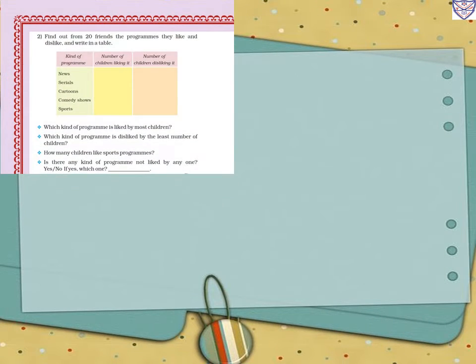Now next page. Number 2, find out from 20 friends the programs they like and dislike and write in a table. So kinds of programs: news, serials, cartoons, comedy shows, sports, number of children liking it and number of children disliking it. So we have to complete this table.